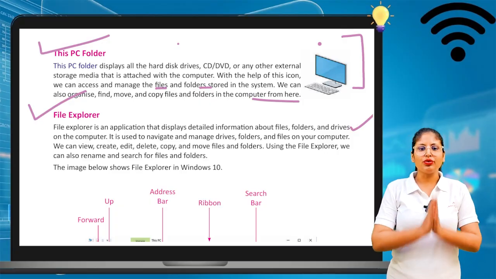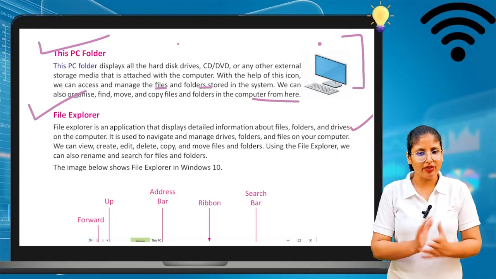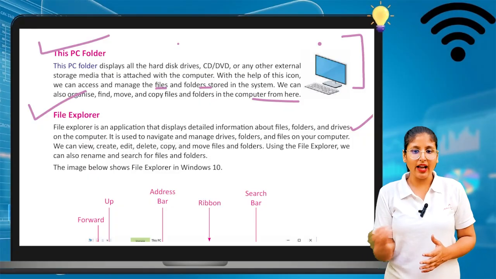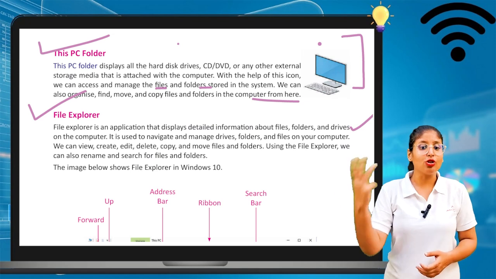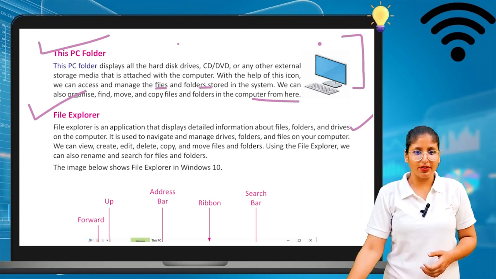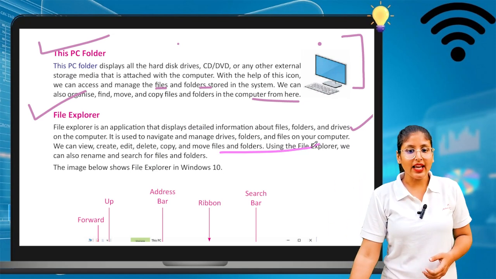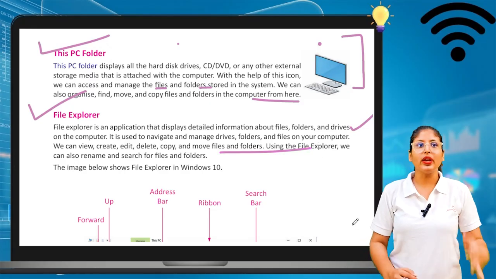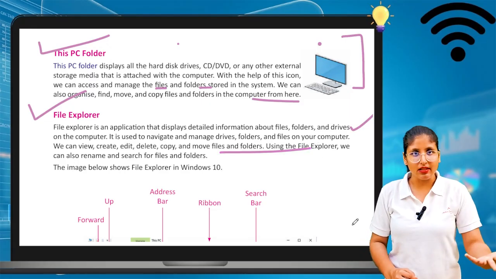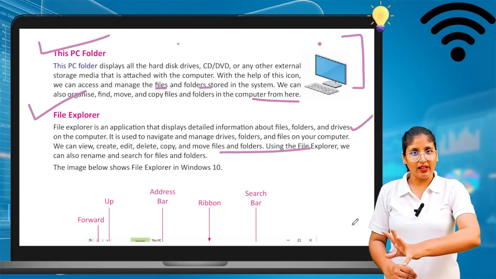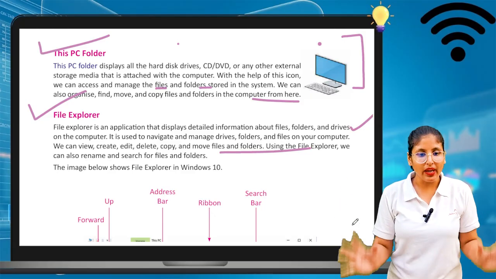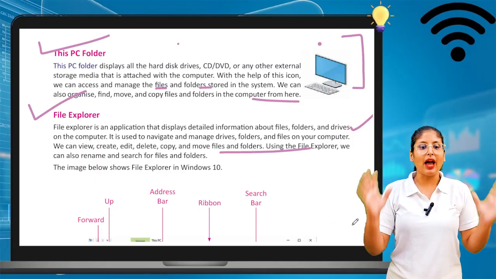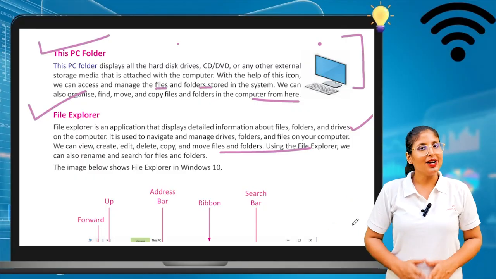It is used to navigate and manage drives, folders and files on the computer. We can view, create, edit, delete, copy and move files and folders. We all know we can easily do this. What can we easily do? We can copy the file, we can create the file, we can send the file as well as the folder. So using the File Explorer, we can also rename and search for files and folders.